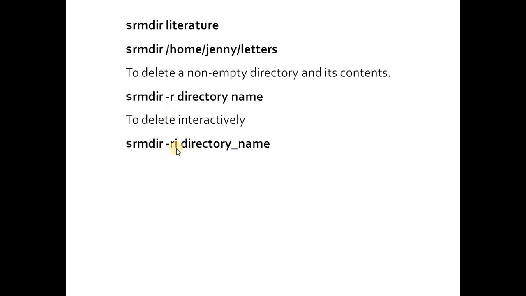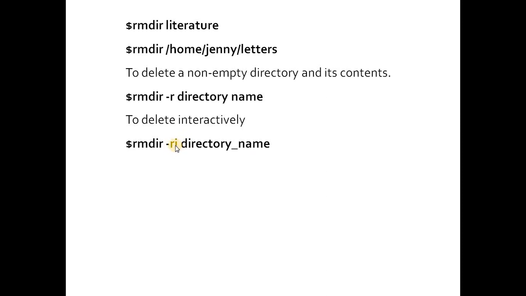R stands for recursive. Suppose the directory name which you have given is non-empty, meaning you have some files, subdirectories and some contents in this directory. You want to remove them as well as you want to remove this parent directory. We are going to use the R option.